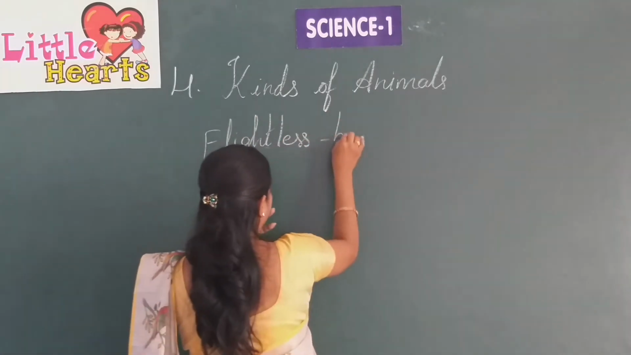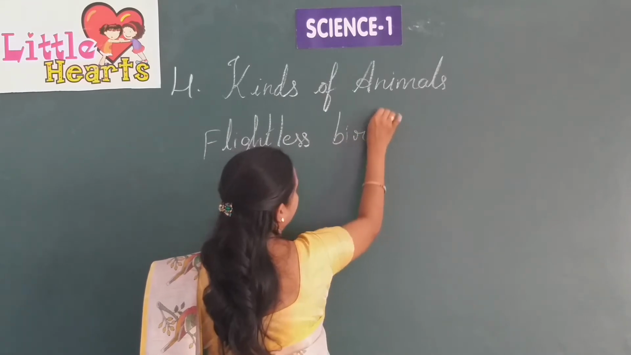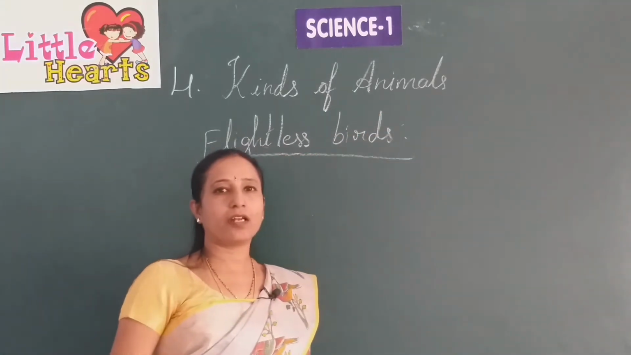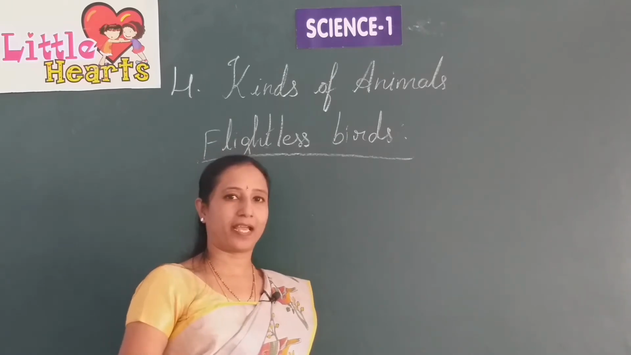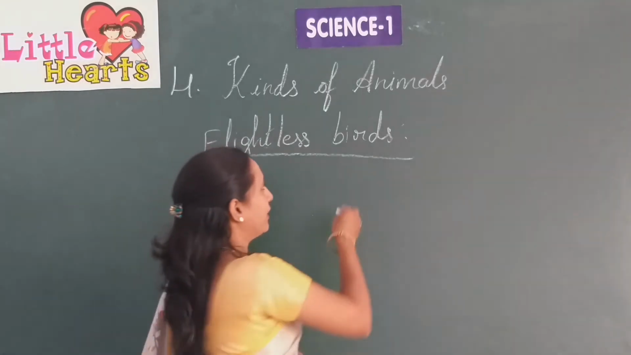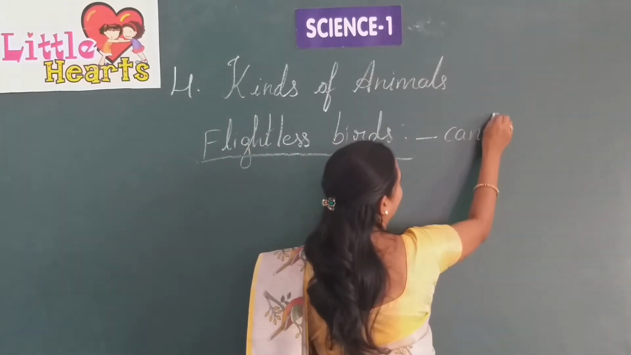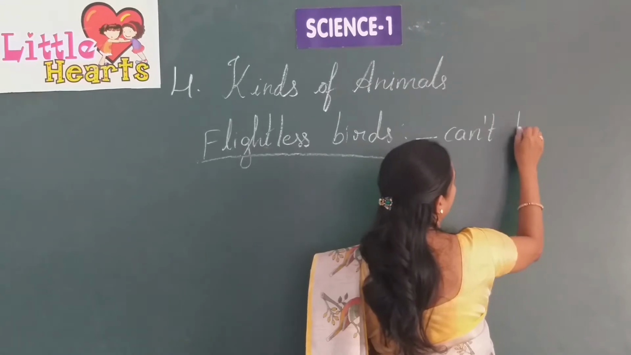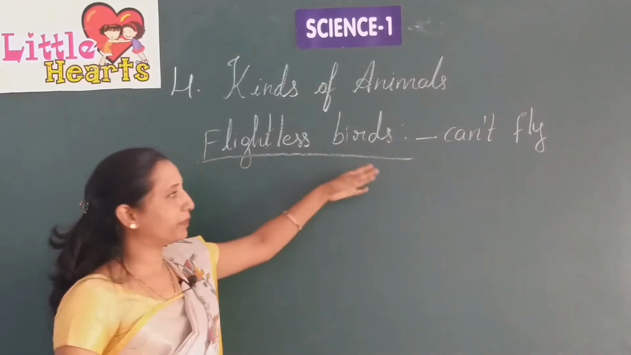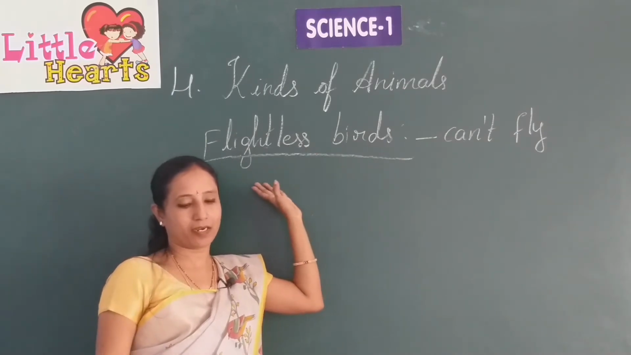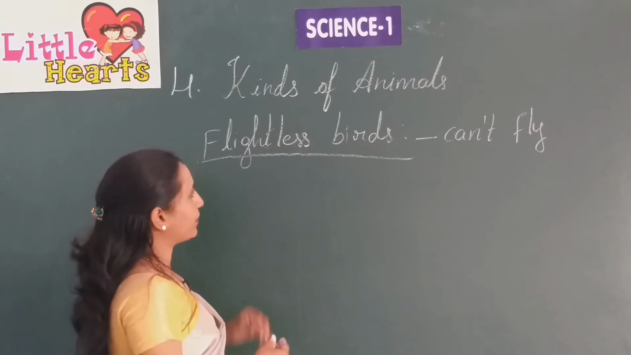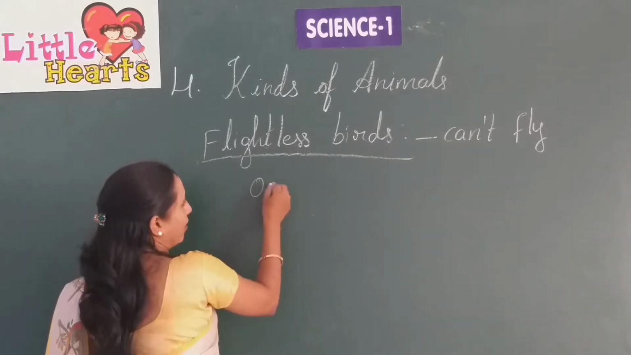Flightless birds. As you all know, all birds can fly, but there are also some birds which can't fly. These birds are known as flightless birds. Flightless birds, which cannot fly, are called flightless birds. What are examples of these flightless birds?